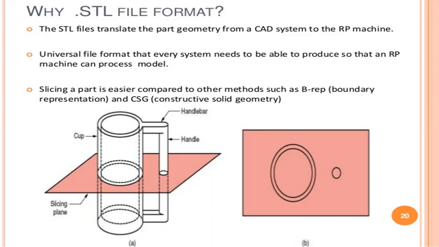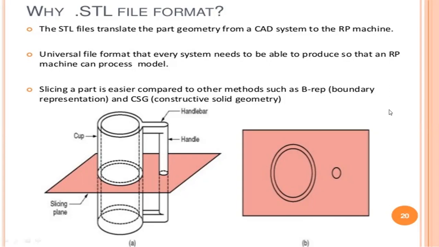Our product is solid geometry, so material is easily constructed. The geometry should be easily constructed by using these additive manufacturing machines. The .stl file helps to construct that product easily. For this reason, we are saving files only in .stl file format.